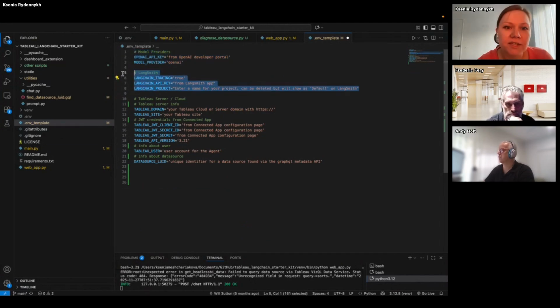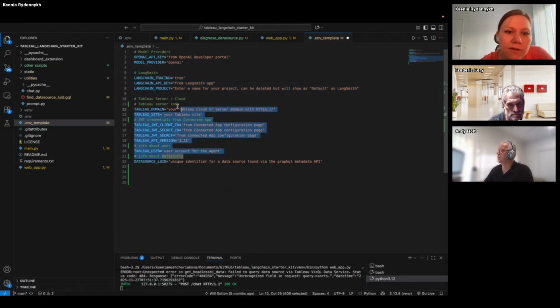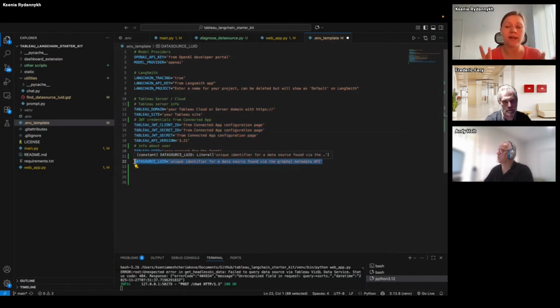These are some credentials from LangChain. You also need to register on the LangChain platform. And all of these settings are from Tableau, it's just the name of your Tableau domain, Tableau site. You need to create some settings to allow an application to interact with your data, to provide some information about your user, and provide the data source LUID, the ID for your specific data source.